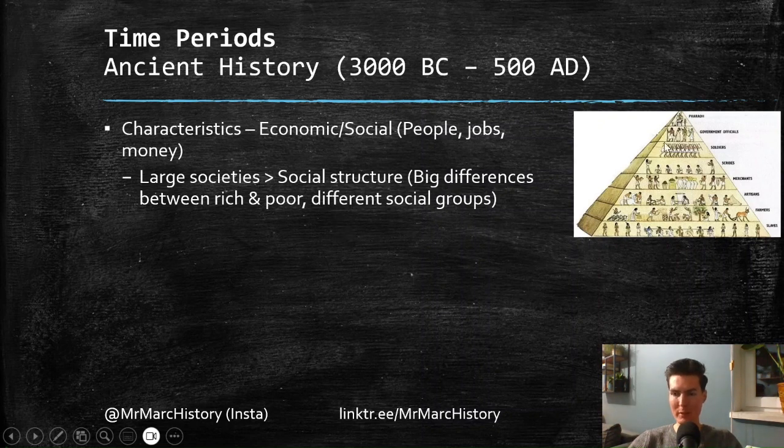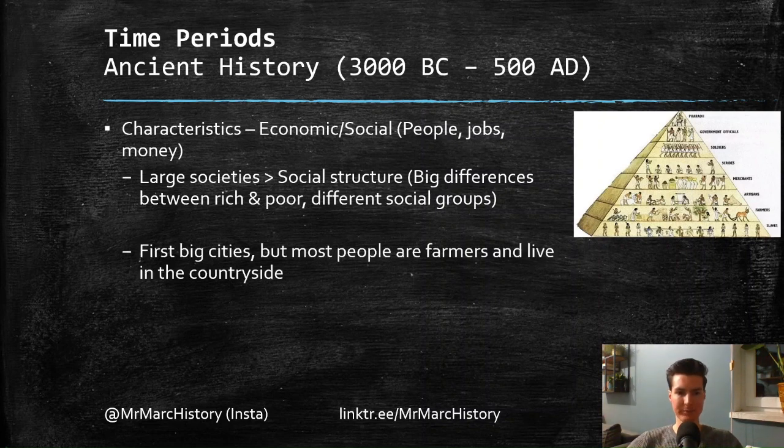So maybe you've seen that before, these pyramids with like the king on top and then these different social groups all the way down. So there's a large, big difference now for the first time between the super rich and a large group of more poor people. And this we'll see throughout all of the time periods. You could argue that it's still the case, although it's a little bit more nuanced nowadays.